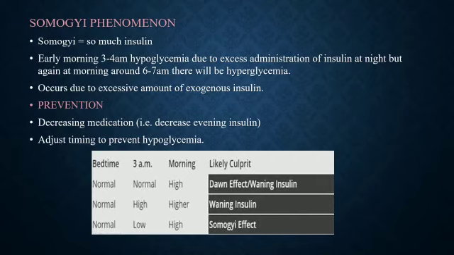In dawn phenomenon, we have seen that the blood sugar level rises from normal. But in Somogyi phenomenon, it goes from a low blood sugar level to high, hypoglycemic level to hyperglycemic. It occurs due to an excessive amount of exogenous insulin. Prevention. Decreasing insulin medication. Adjust timing to prevent hypoglycemia.